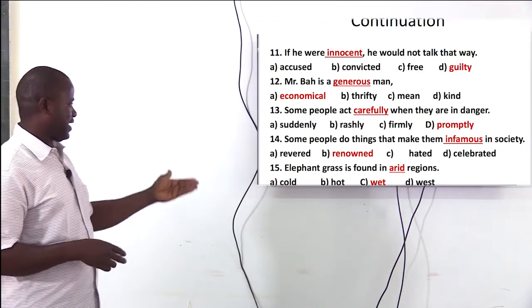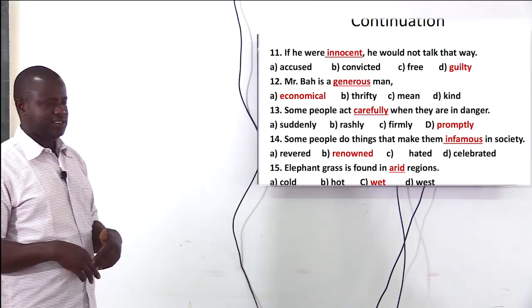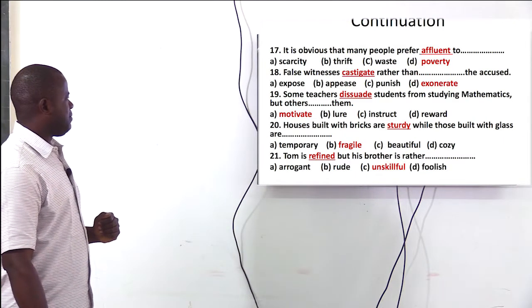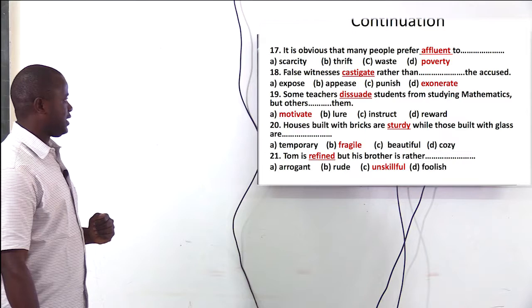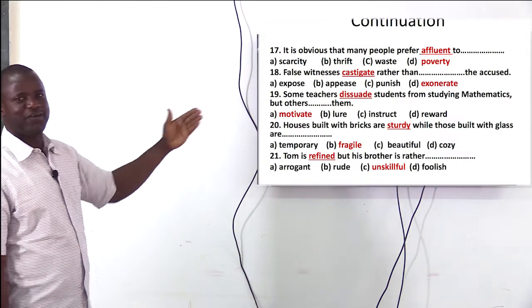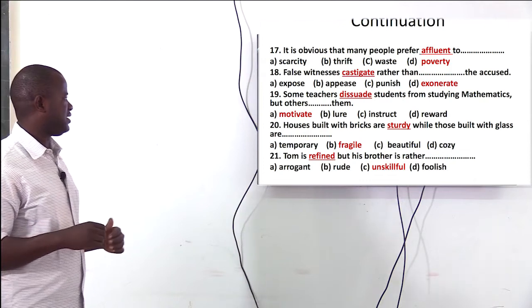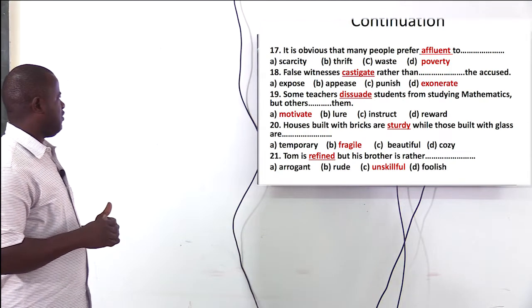What is the opposite of arid? Wet. It is obvious that many people prefer affluence to poverty. So the two words are opposite. False.